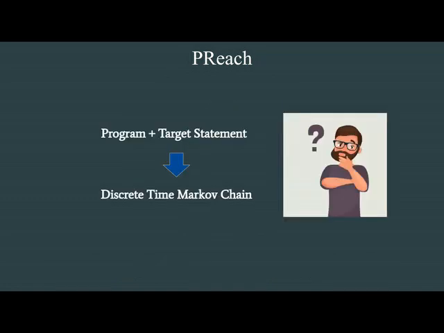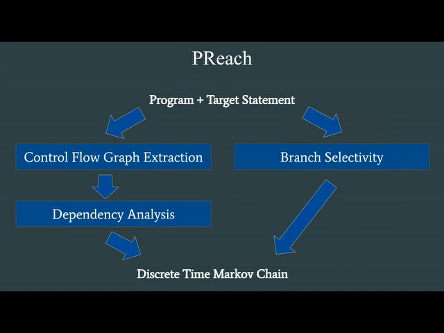Now the question to ask here is how Preach can construct the discrete time Markov chain from the program and the target statement. This is the workflow of how Preach constructs it. From the program, first Preach extracts the control flow graph, and then Preach performs dependency analysis from the test input marked by the user.